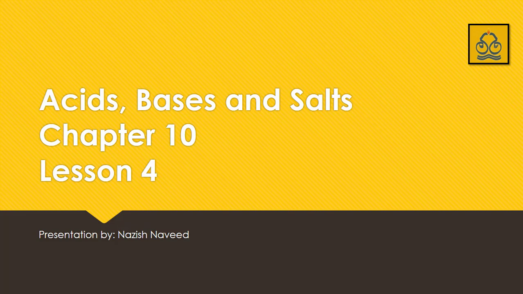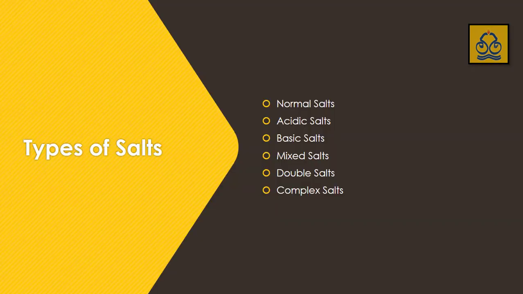The topic is acids, bases and salts, and today we will discuss our last lesson, that is types of salts. There are different types of salts: normal salts, acidic salts, basic salts, mixed salts, double salts and complex salts. One by one we will discuss all these salts, how they are prepared, what their characteristics and properties are, and what their reactions are.